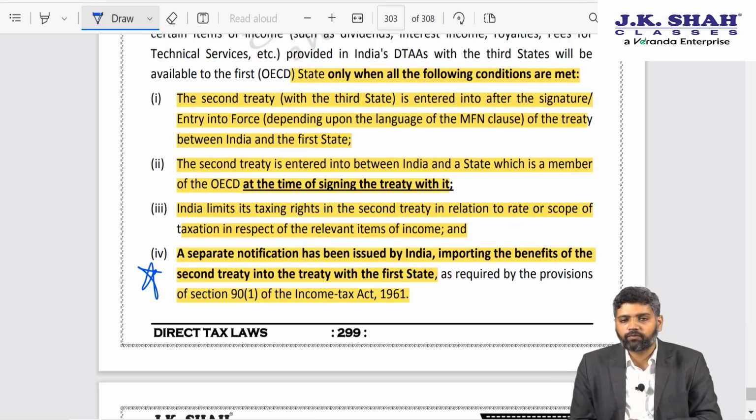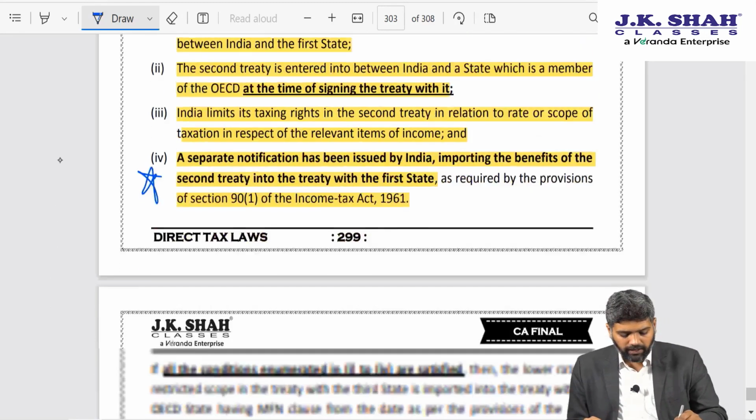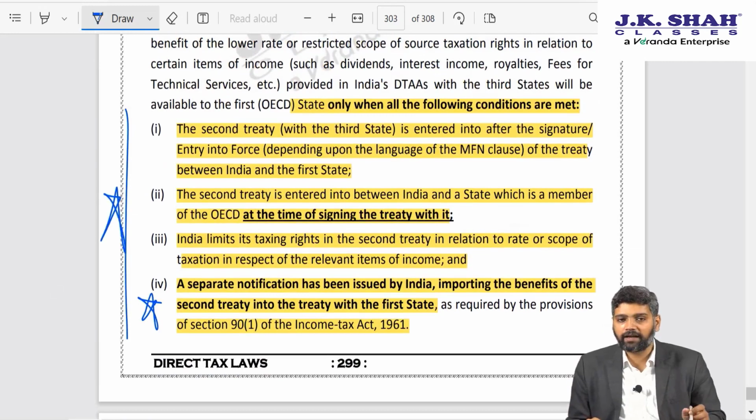I am very sure this fourth condition is going to be challenged in a court of law, because what assessees will argue is that once you enter an MFN clause in the treaty, there should be an automatic trigger with regard to the MFN clause for subsequent treaties. You cannot have a condition that only when the government issues a notification can the MFN clause be invoked. But anyway, these four conditions are important from an examination perspective. Right now it is not challenged, so we have to remember this.